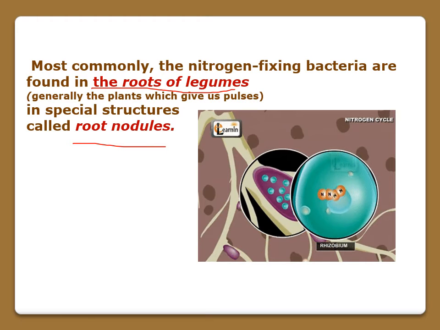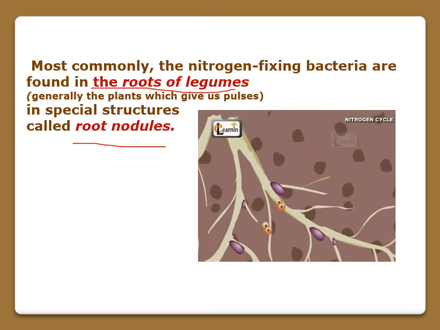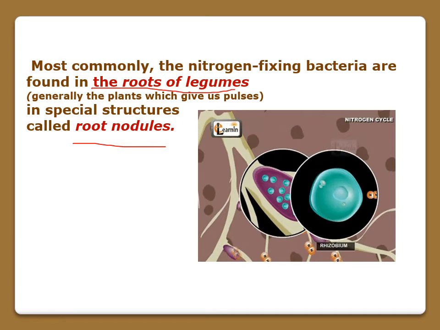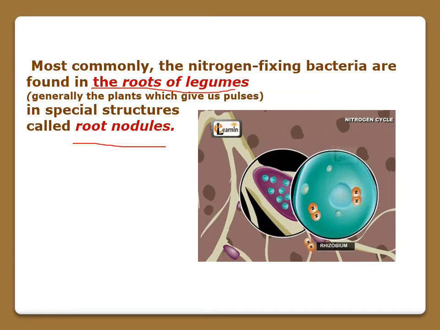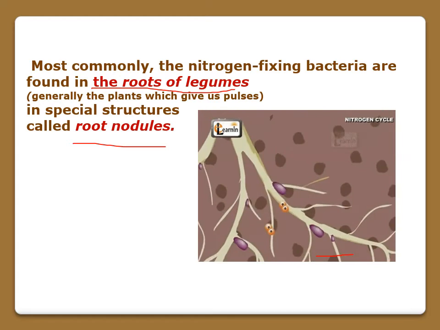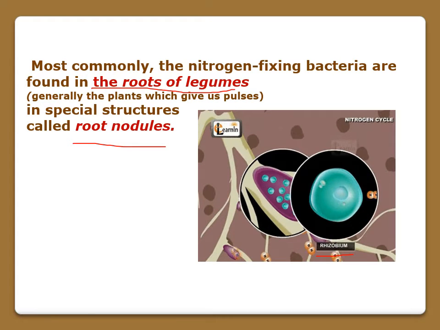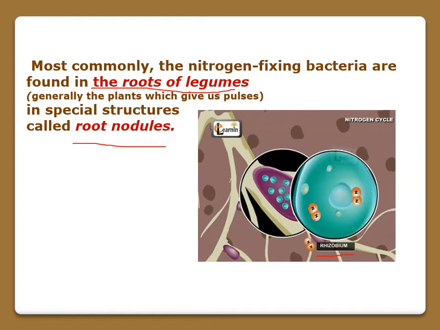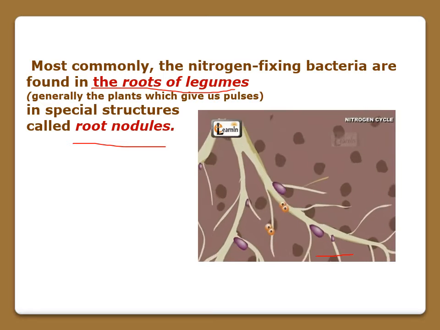In this animation, you can see clearly how these bacteria convert nitrogen into nitrite and nitrate. See, these are Rhizobium bacteria, and they are taking up the free nitrogen from the atmosphere and converting it into nitrite and nitrates.